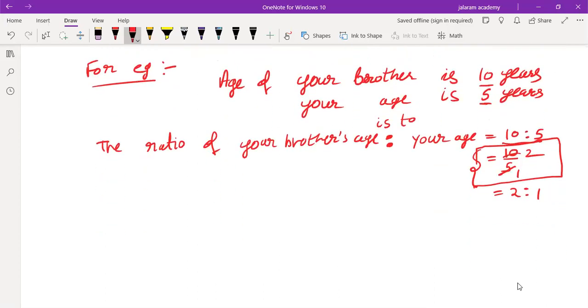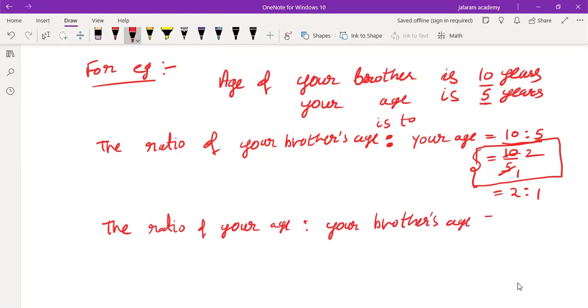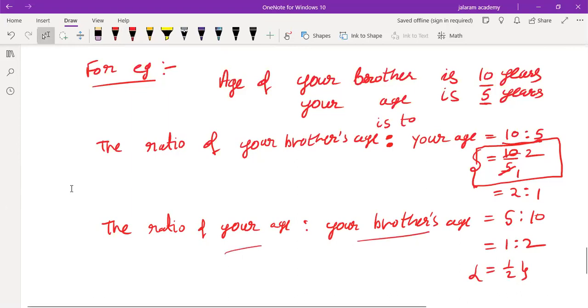Or also we can say, if the opposite is done, the ratio of your age to your brother's age is 5:10. 5 ones are 5, 5 2s are 10. This time it is 1/2. We can say 1/2 means half. So your age is half your brother's age. This is the concept of ratio.